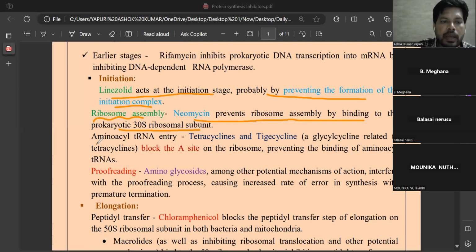And next, amino acyl tRNA entry. So amino acyl tRNA, transfer RNA. Tetracyclines and tigecycline, especially tigecycline is a new tetracycline, chemically a glycyl cycline, block the A site on the ribosome, preventing the binding of amino acyl tRNA, transfer RNA.